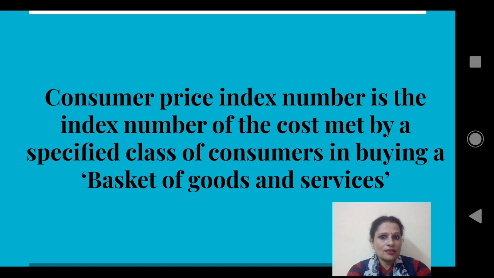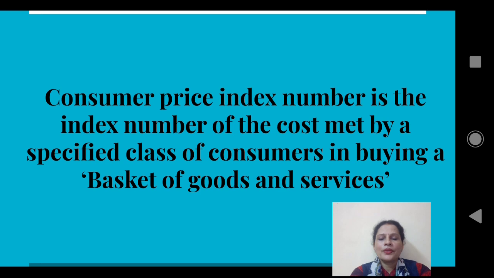You know what goods are needed in day-to-day life. You can make a long list of the items that are consumed in day-to-day life. Now, what is the specified class of consumers? Specified class of consumers means the class of consumers having almost identical pattern of consumption, the same consumption pattern.